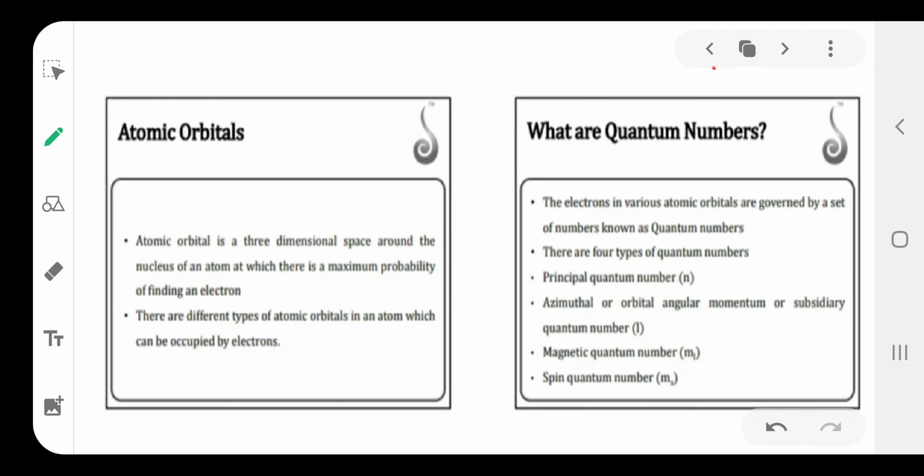An atomic orbital means the region where the probability of finding the electron in a small place is maximum. Nearly 95% probability of finding the electron is there around the nucleus. That is called an orbital. Where the electrons are present in that orbital is explained by the quantum numbers. The address of an electron in the atom is explained by the quantum numbers.